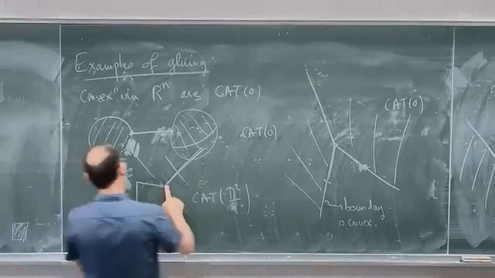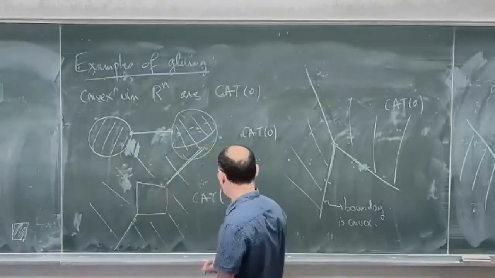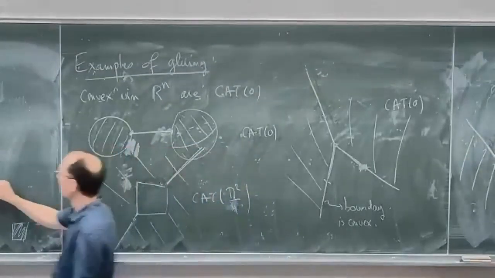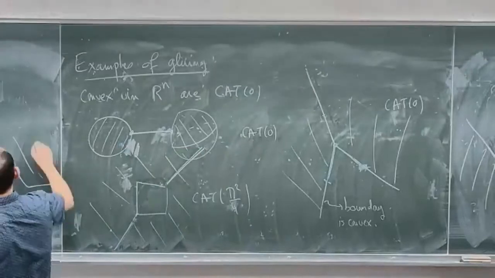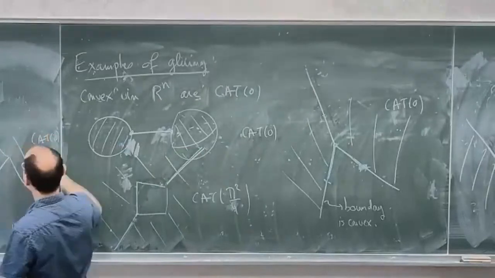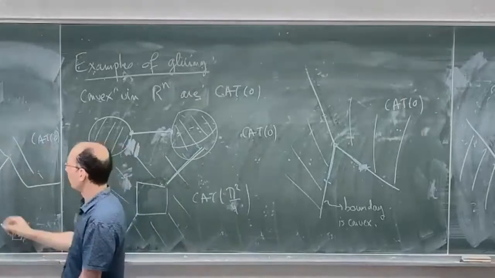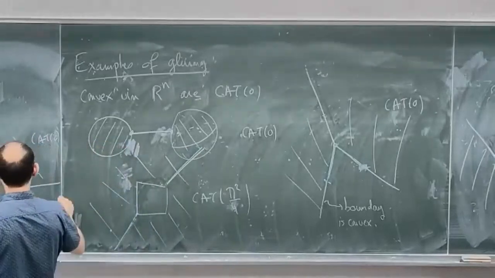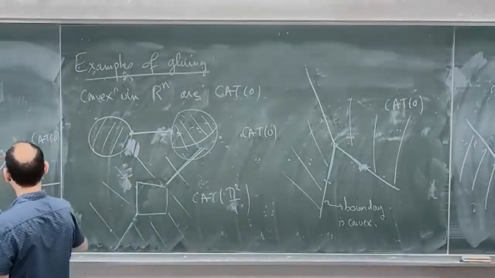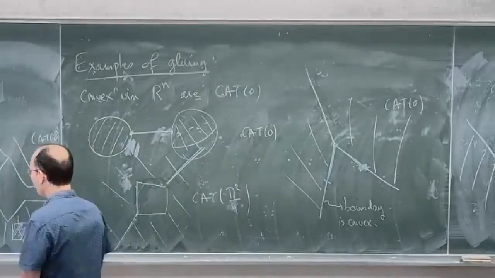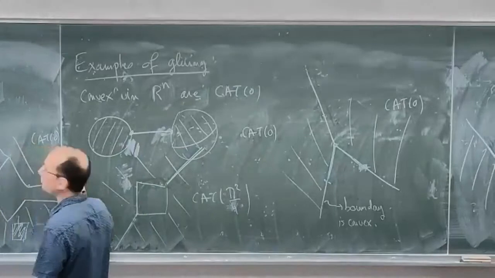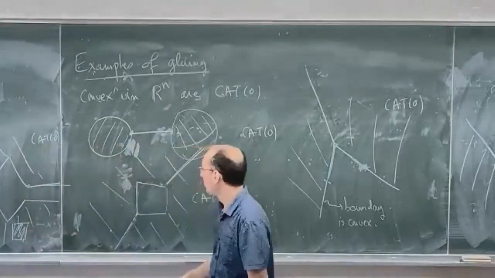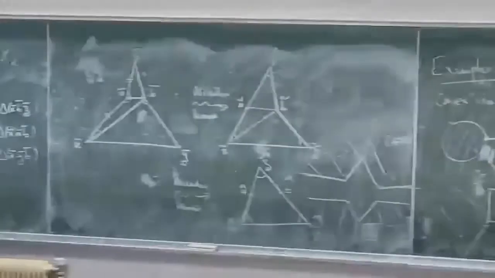Yes, this one. This thing is Cat0, right? You take the same, and this is Cat0, and you glue them along something which is not convex, and the gluing is just this, and it is not Cat0.